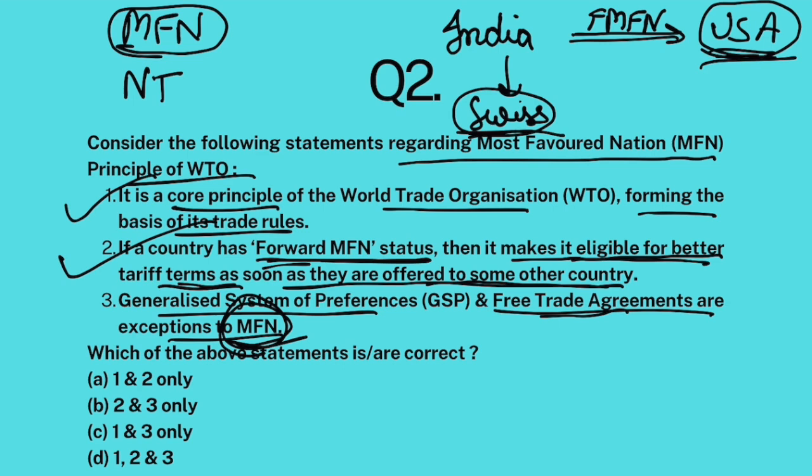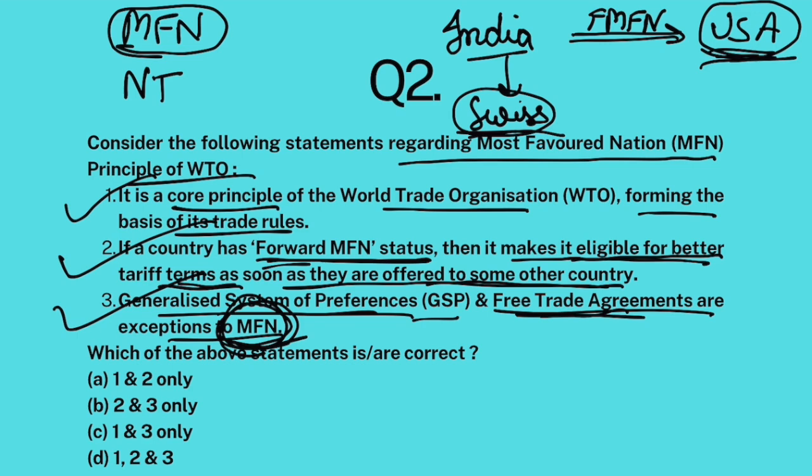That won't automatically apply to India also. So that better market access to developing countries by USA is called generalized system of preferences. And free trade agreements, well, you all know what free trade agreements are. Now, GSP and FTAs are exceptions to MFN. This is also correct.